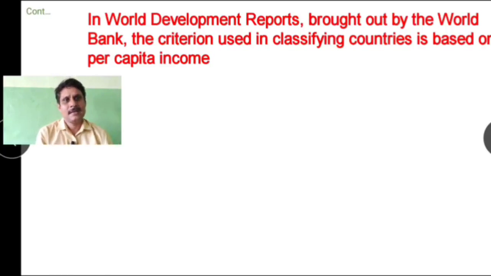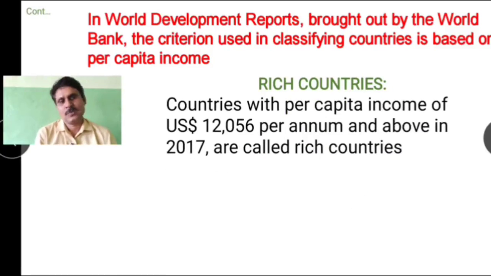So the World Bank publishes its World Development Reports, in which it uses per capita income as its criterion in comparing countries. So now let us understand what those country classifications are. Firstly, children, we have the rich countries, where the per capita income was 12,056 US dollars and above per annum in 2017. We can find countries like the US, Canada, Germany, all these countries in this list.